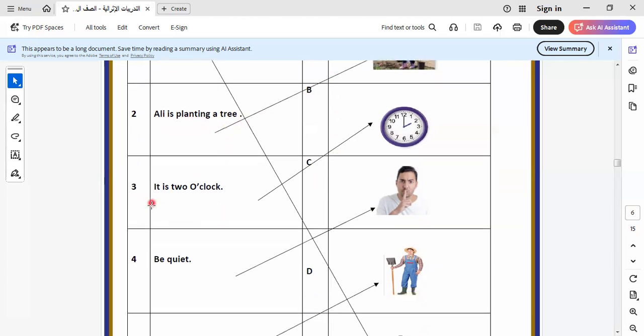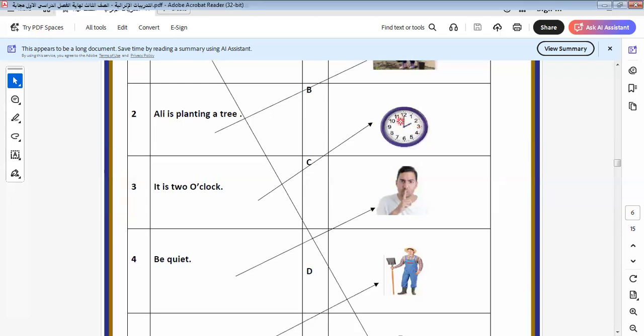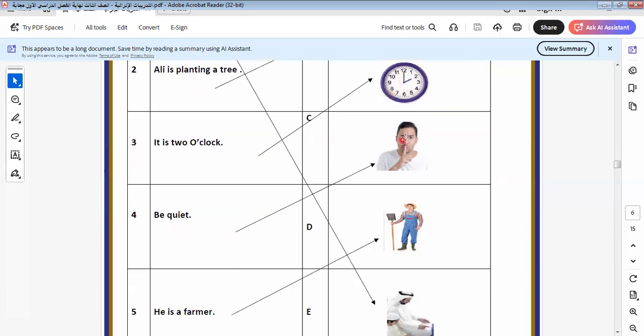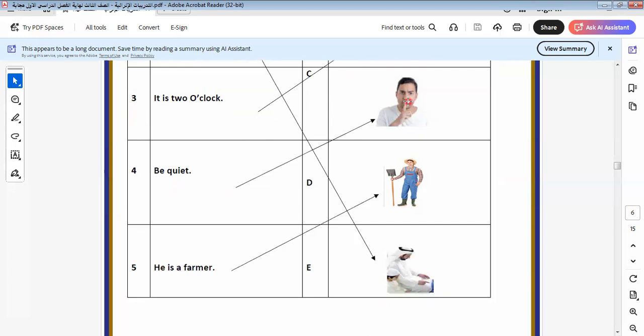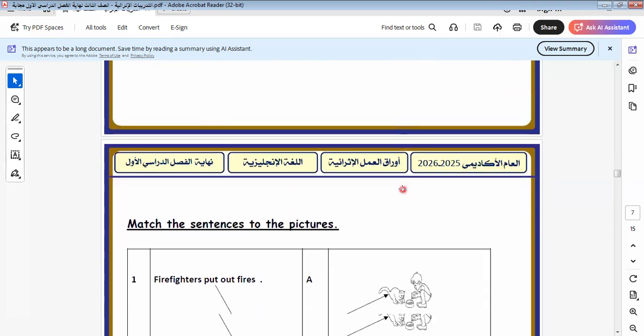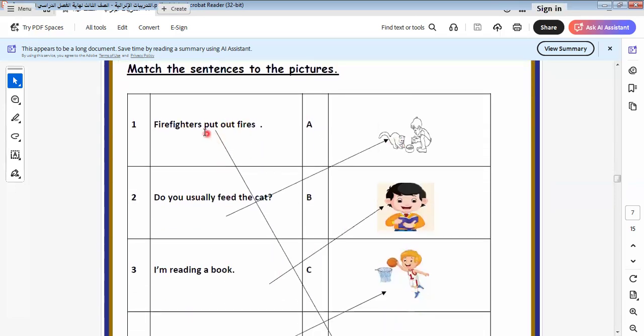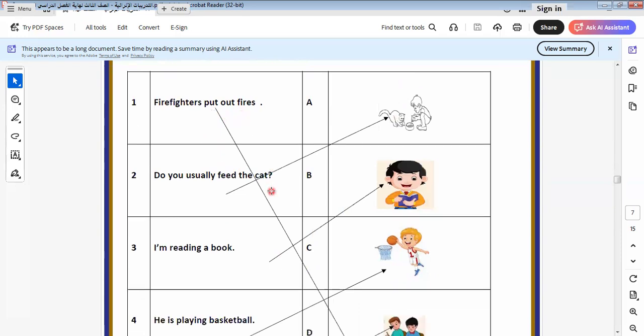This one, it's 2 o'clock. Yes, it's 2 o'clock. The hand of the clock refers to 2 o'clock. Be quiet. This teacher is referring to be quiet when we want the students to stop talking. He is a farmer. Yes, he is a farmer. Let's go to another one here. Firefighters put out fire. Yes, this is firefighters.